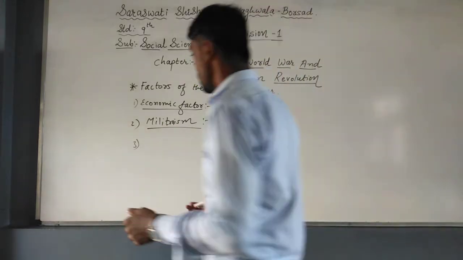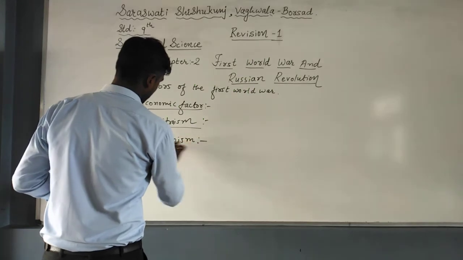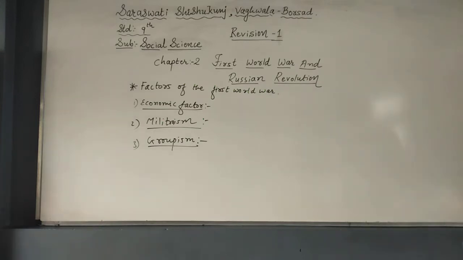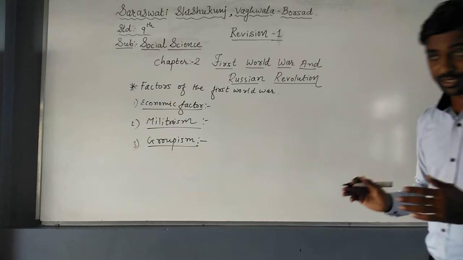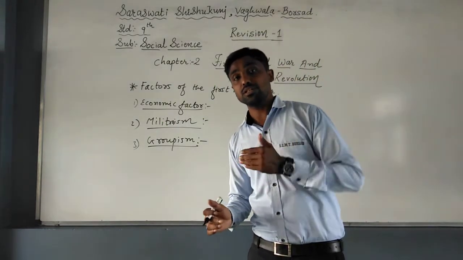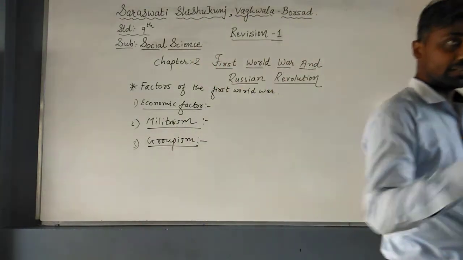Now the third one is groupism. Groupism is also considered a factor for the First World War. In groupism, the whole world was divided into two groups. Near the First World War, the entire world was divided into two groups. On one side, we have Germany, Austria, Hungary, Bulgaria, and Turkey. On the other side, we have England, France, and Russia. And they had fear, jealousy, and hatred among each other.